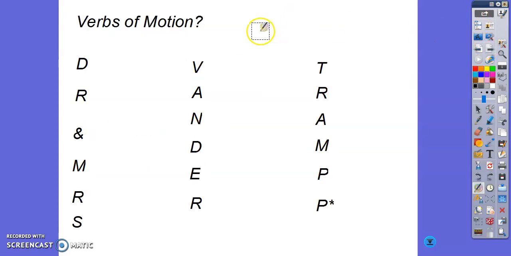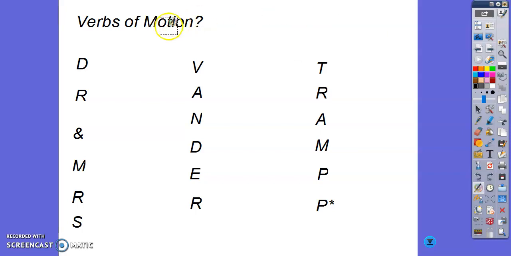So, verbs of motion refers to what is called Dr. and Mrs. Vandertramp. See how the letters are spelled on the side. Dr. and Mrs. Vandertramp is an acronym that stands for the first letter of the specific verbs that we conjugate with être.